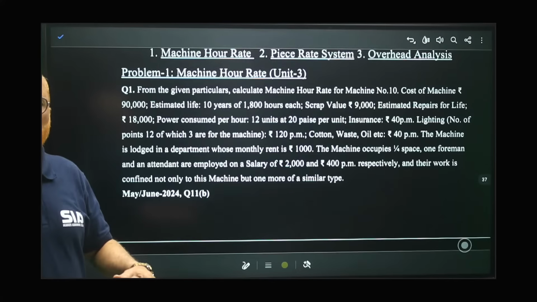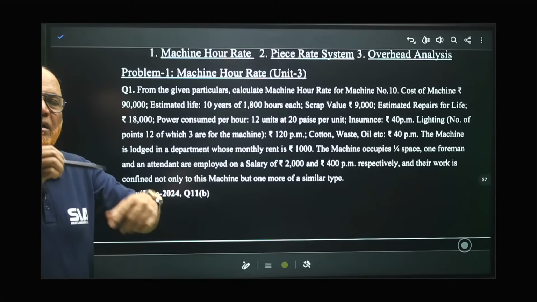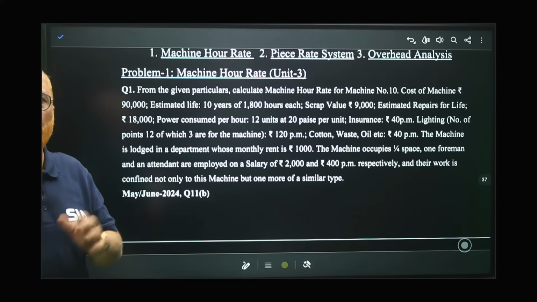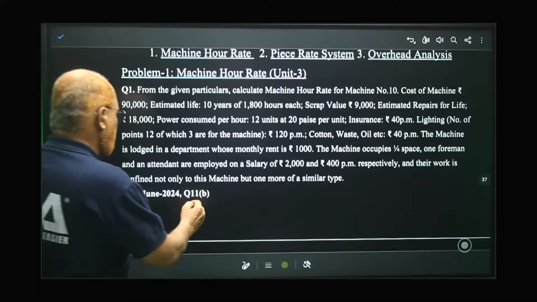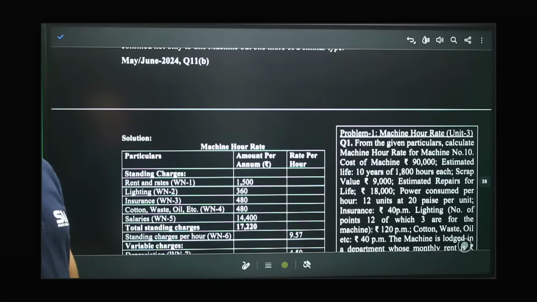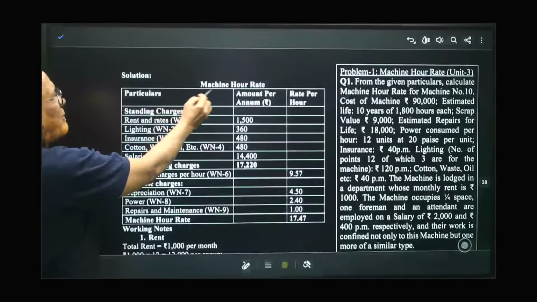So what is given in the problem? All the expenses incurred in running the machine. And we are required to calculate machine hour rate. So how to write the answer? I'm going to explain. And this was the examination question asked in June 2024. Solution. Now see here. Machine hour rate.